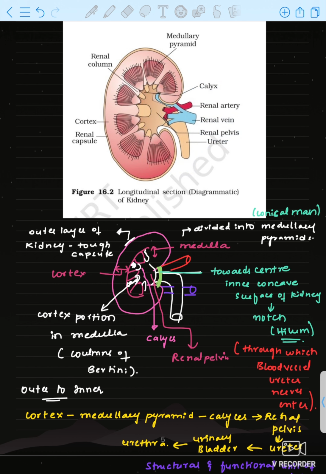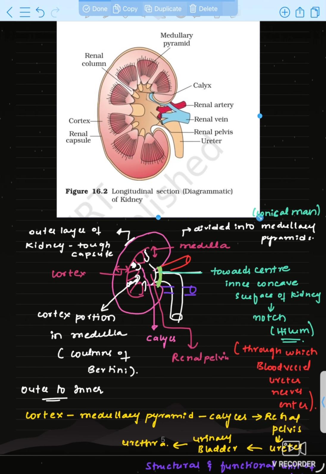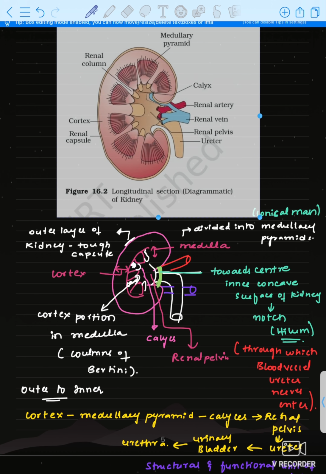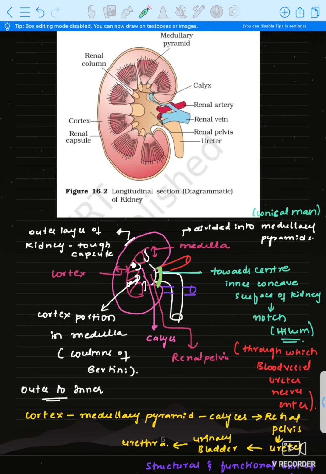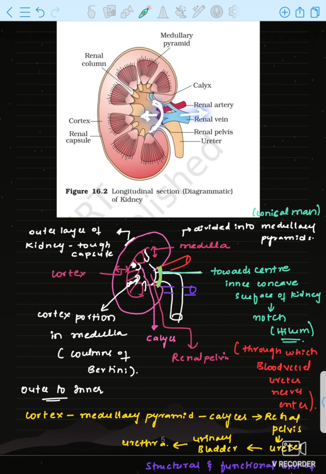Okay, and here you can see this is inside. See, here there is a notch, no? There is a notch-like structure here in the center of the kidney. You can see there is a notch whose inner side is concave. This is the inner side, this is the outer side, no? The inner side is a concave structure, it is called the hilum. Okay, towards the center, the inner concave surface of the kidney, that is a notch, that is the hilum.